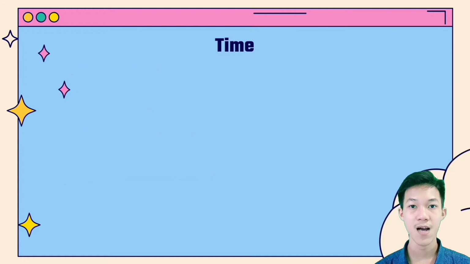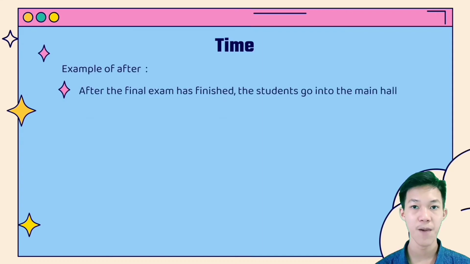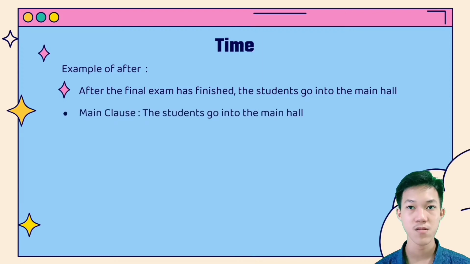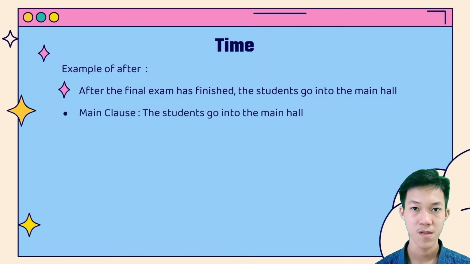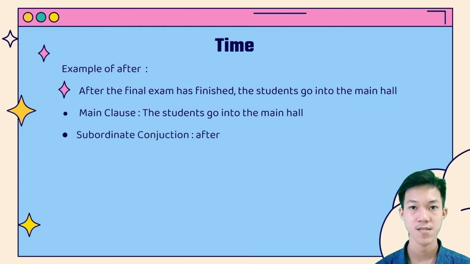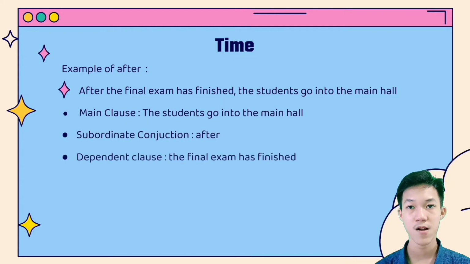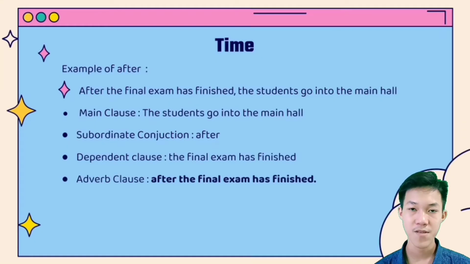And then the last example is the example of after. After the final exam has finished, the students go into the main hall. The main clause is the students go into the main hall. The subordinate conjunction is after, and the dependent clause is the final exam has finished. So the adverb clause is after the final exam has finished.